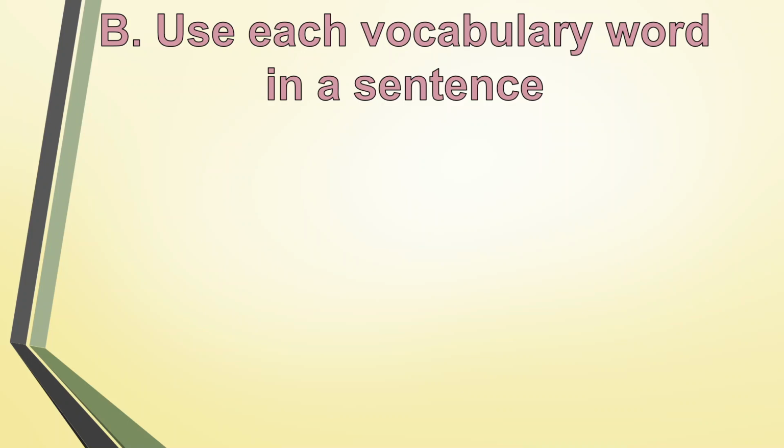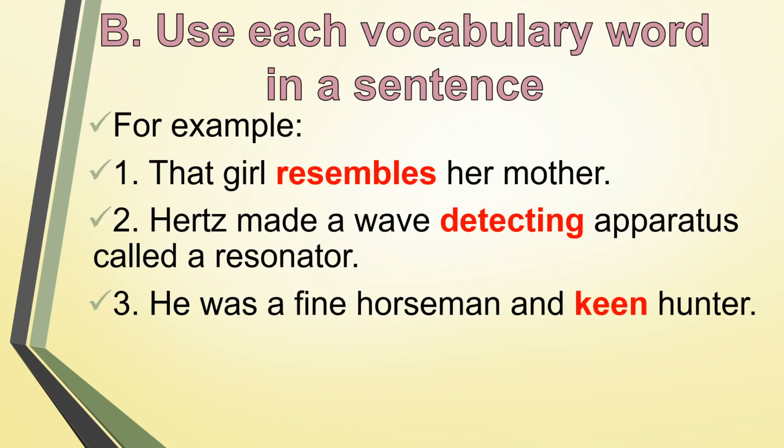Here I'm going to show you 3 examples of vocabulary used in a sentence: resembles, detecting, and keen. Number 1, that girl resembles her mother, which means this girl is looking alike, looking the same. Number 2, Hertz made a wave detecting apparatus called a resonator. Detecting means finding. And number 3, he was a fine horseman and keen hunter. Keen means sharp, so a clever, sharp hunter.